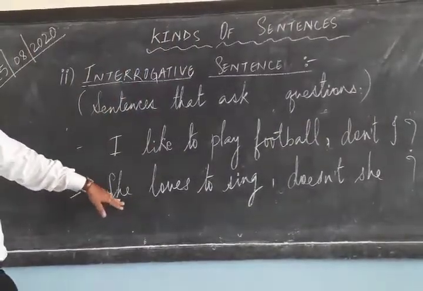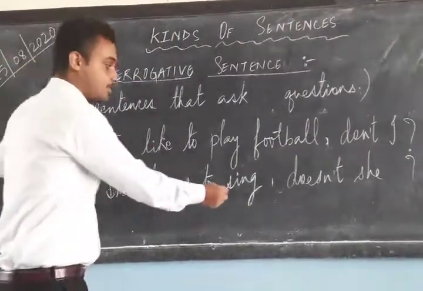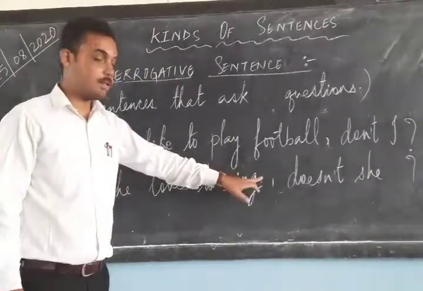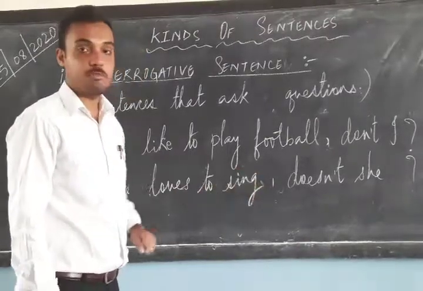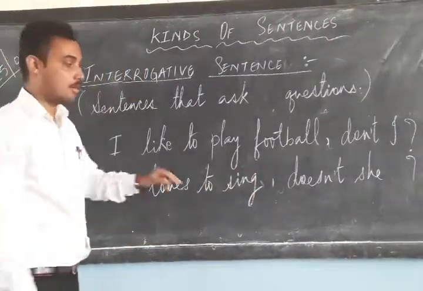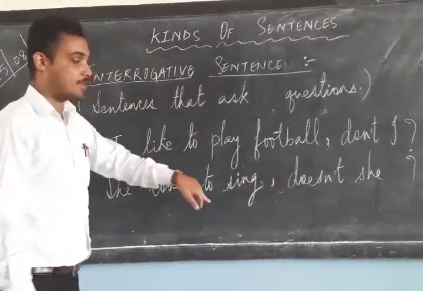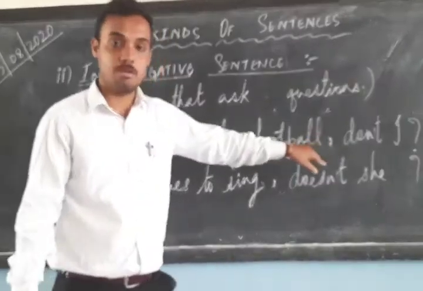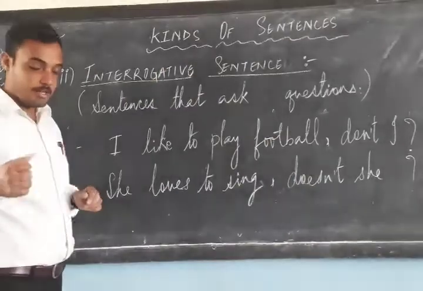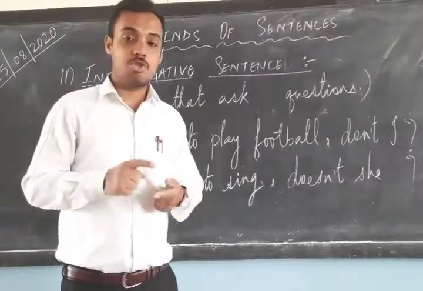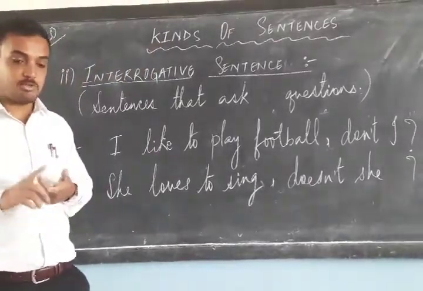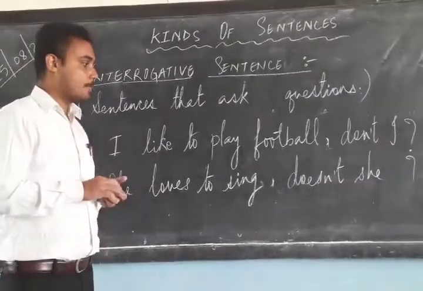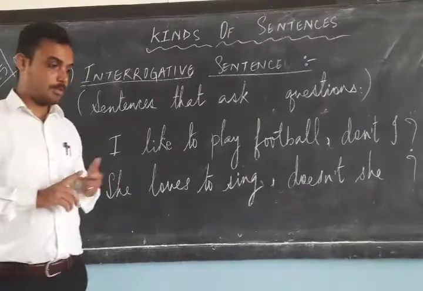Second one, she loves to sing. This is a statement, this is one sentence. Okay, but since I have to ask a question, I am not putting a full stop at this particular sentence. I am adding a comma and then I am adding my question tag, that is doesn't she, question mark. Okay, so earlier I mentioned you tag questions are always added to a declarative sentence or assertive sentence.